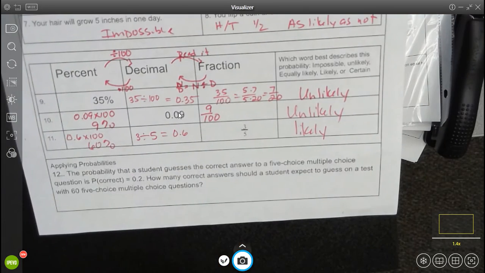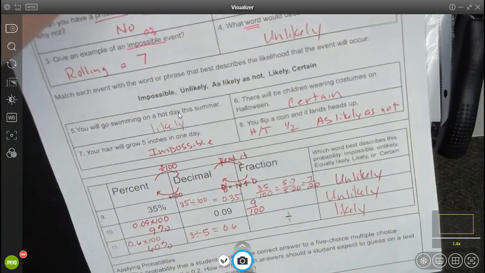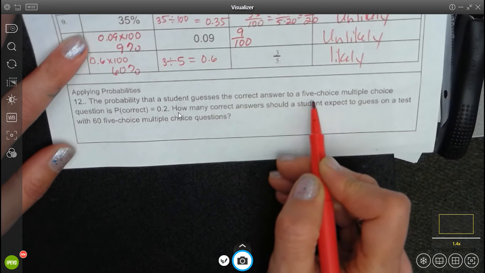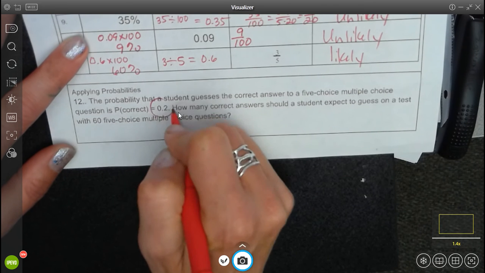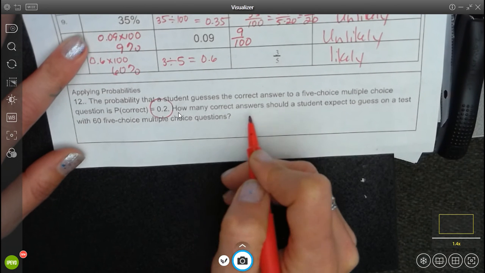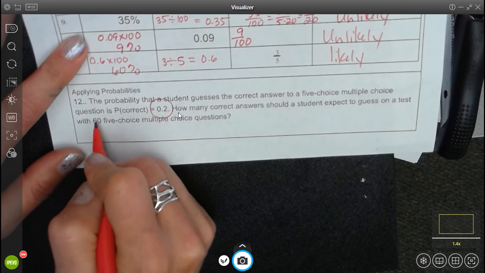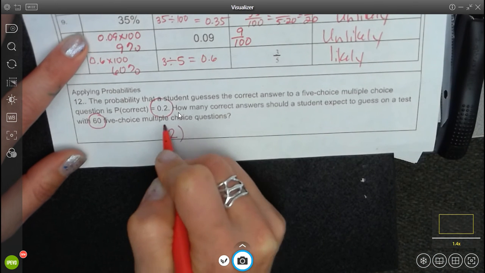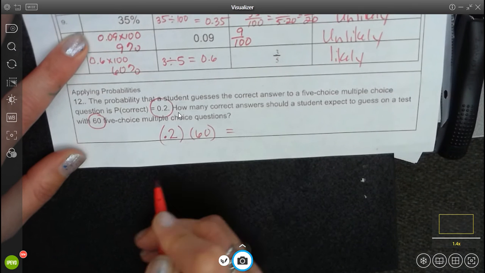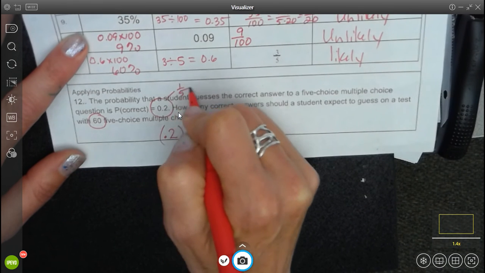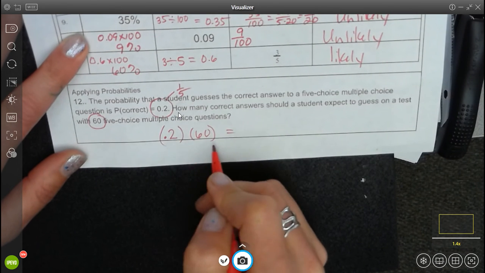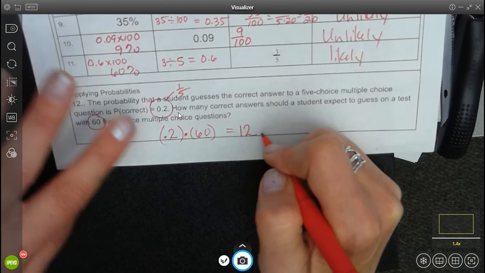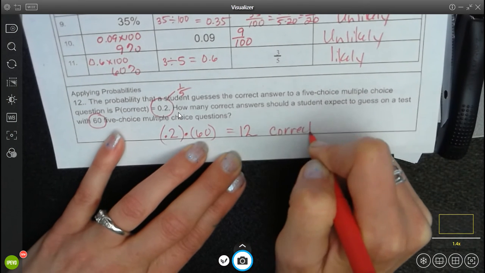A couple of questions are going to actually ask you to use your probability to figure something out. They're going to keep the numbers easy. The probability the student guesses the correct answer on a 5-choice multiple choice question is 2/10. How many questions should the student expect to guess right on 60 questions? Well, 20 hundredths of the 60, or 1/5. Those mean the same thing. I would get a calculator out and multiply those together, which would get me that he would get, randomly just guessing, 12 correct.